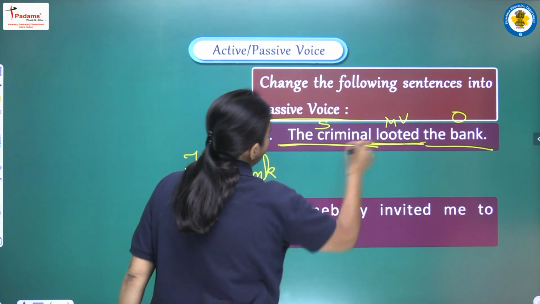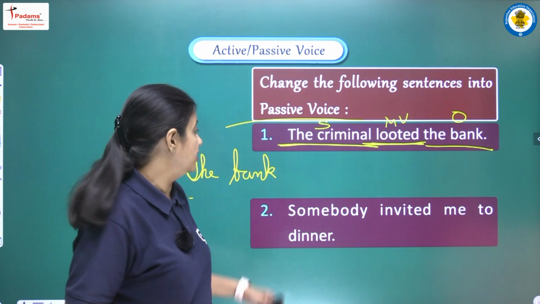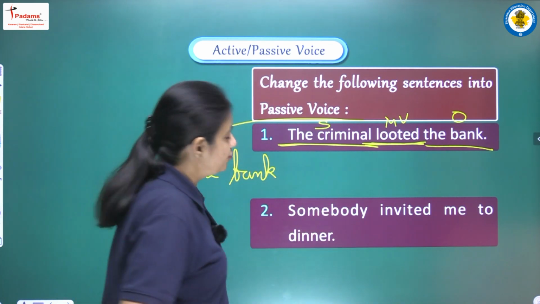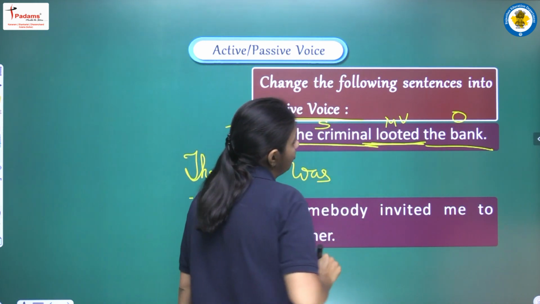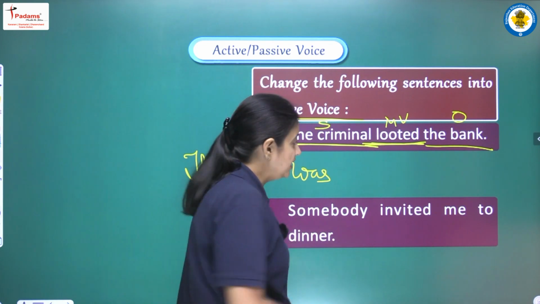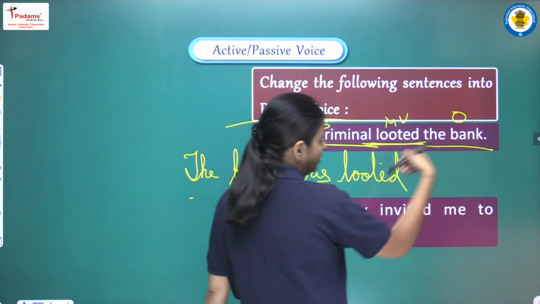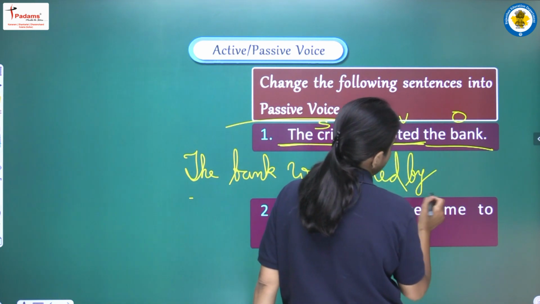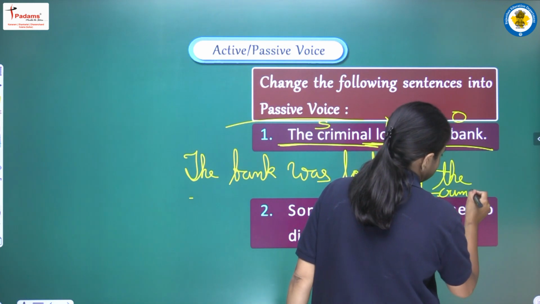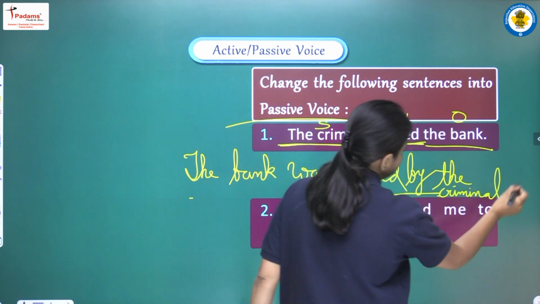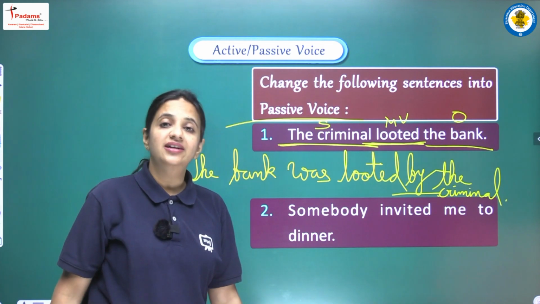Now if we have past simple tense in active voice, then in passive voice we have to use was or were. We have bank, that is singular, so for singular we will write was here as our auxiliary verb. The bank was. We have to use the third form. The third form will be looted only. So we will write looted. And the subject is the criminal, so it will be at the end of the sentence and we have to use by. So by the criminal. In this manner the complete sentence here will be, the bank was looted by the criminal, right?